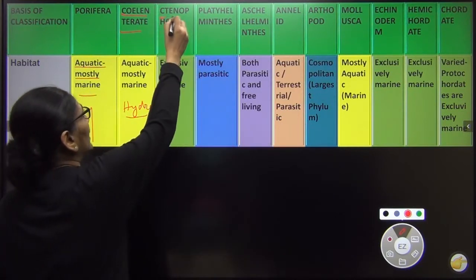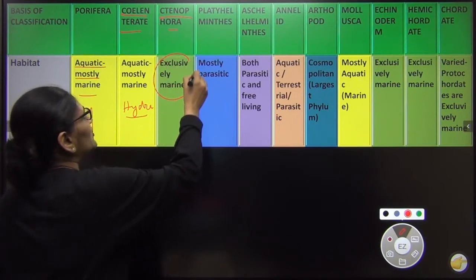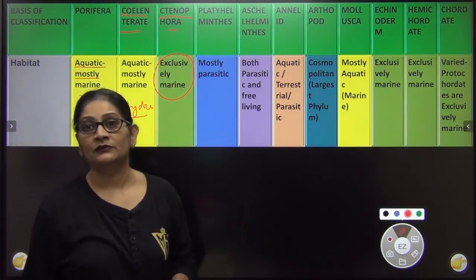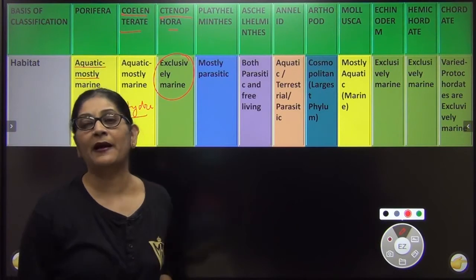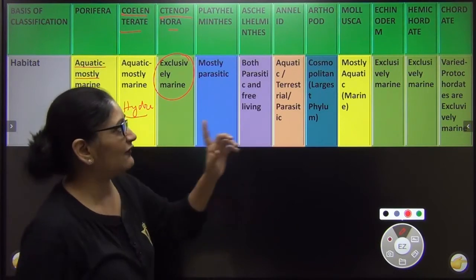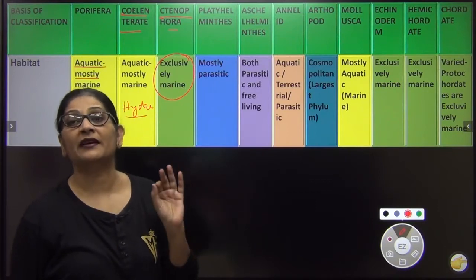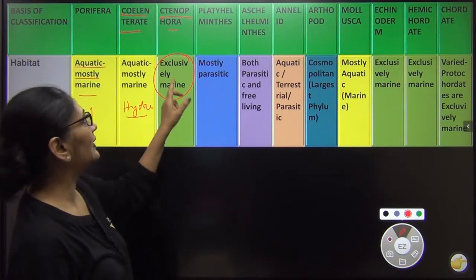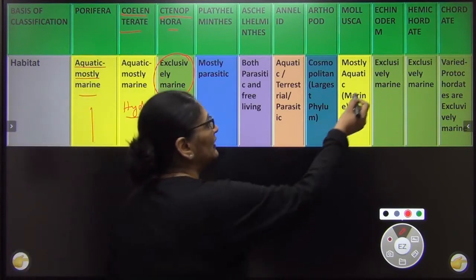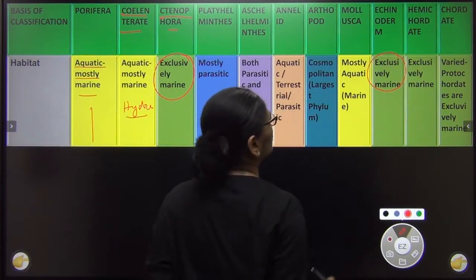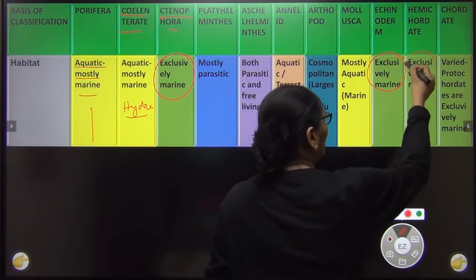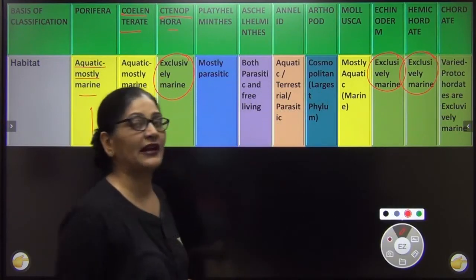Next come Ctenophora, and Ctenophora is exclusively marine. It is found only in the marine environment. I want you to have a look. Which other phylum is exclusively marine? If you can see the green color, Ctenophora, Echinoderms are also exclusively marine. Hemichordates are also exclusively marine.